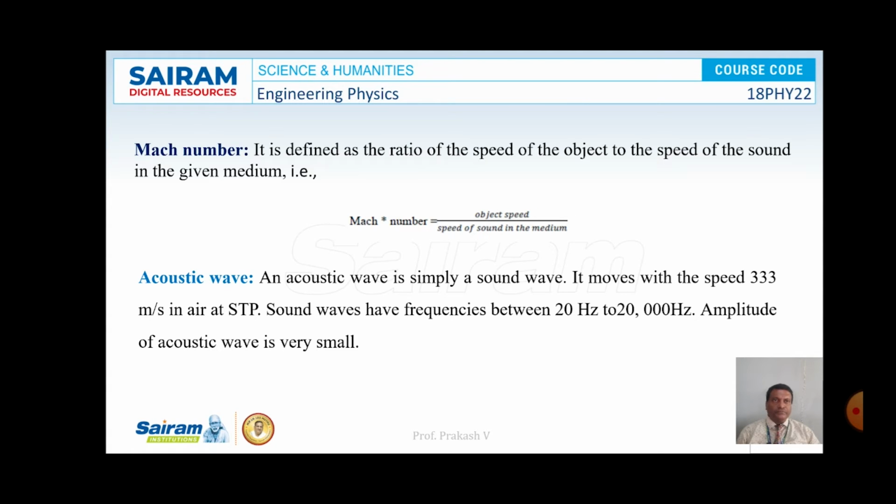Since the speed of acoustic waves is similar to the speed of sound, the value of M for acoustic waves is observed to be 1. Here the frequencies range from 20 to 20,000 Hz, and the amplitude of vibration or amplitude of the wave is observed to be very small. So these are all the characteristics of acoustic waves.